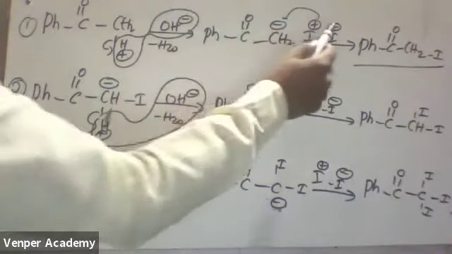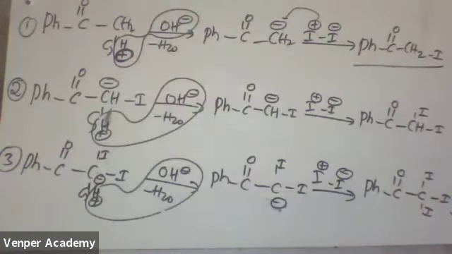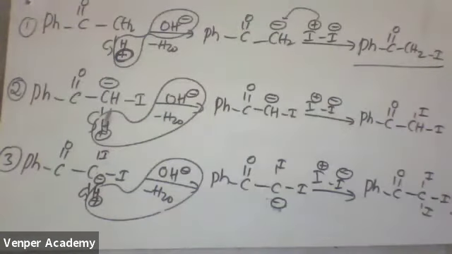See, this I minus is there, no? This I minus will combine with this H plus and will go out as HI. That is a byproduct. Here one H plus is there, no? This H plus and I minus will combine and go out as HI. The byproduct is not important. Don't look at the byproduct. Nobody will ask you the byproduct.